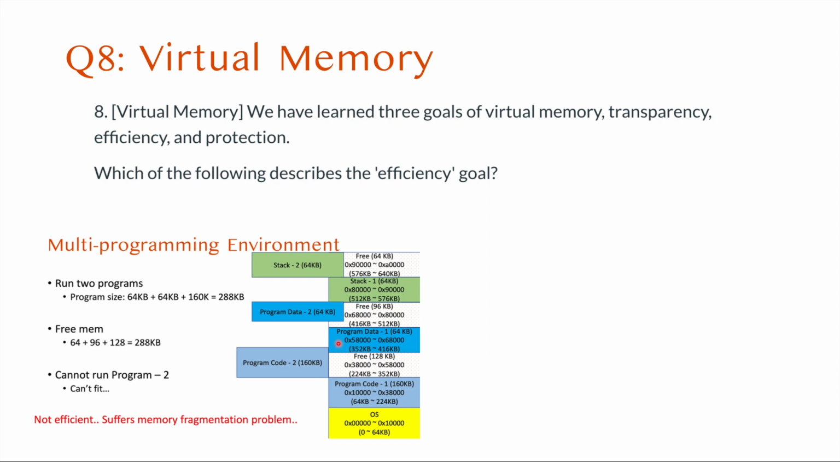But we cannot easily move the program code, because we need to update all the pointers while the program is running. So in this case, we cannot load the program 2 because there is a fragmentation, even if all the free space is equal to or bigger than the entire size of the program 2. So that was the problem of the efficiency. You should choose the answer that is the closest to this kind of phenomenon.